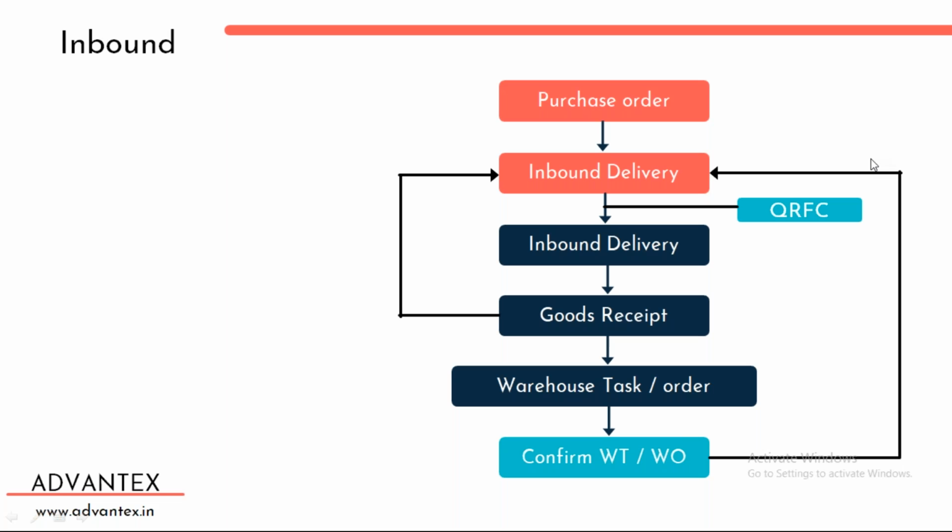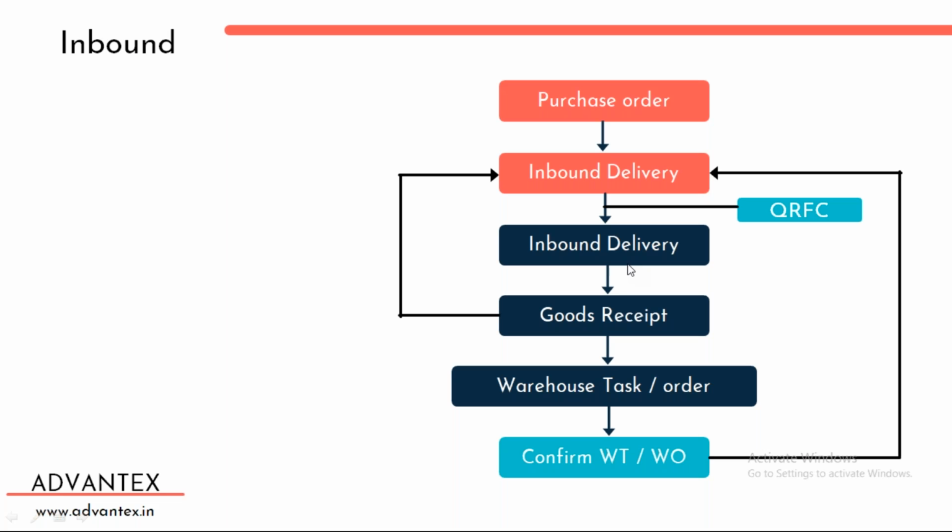Using this information, we can create something called inbound delivery. We are going to receive the stock into the system, or inside our warehouse, so we create an inbound delivery. This inbound delivery will be handed over to EWM, and once the stock actually arrives at our warehouse, we perform the goods receipt.